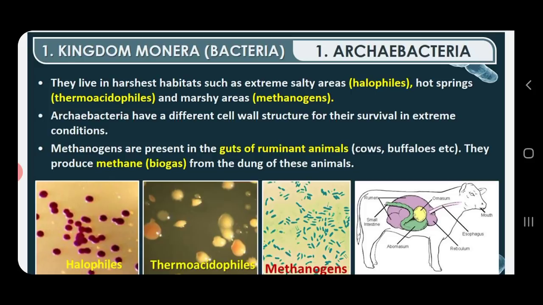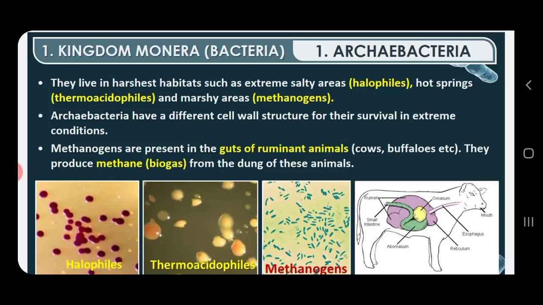The secret behind why they can live in such extreme conditions is their cell wall. Their cell wall is made up of some proteins, glycoprotein or polysaccharide, and because of this only they can survive in extreme conditions. The main secret behind their survival in extreme environmental conditions is their cell wall structure. So this is about the characters of archaebacteria.